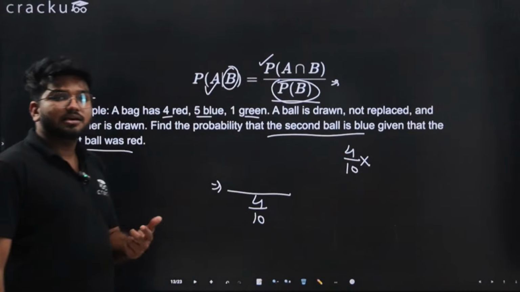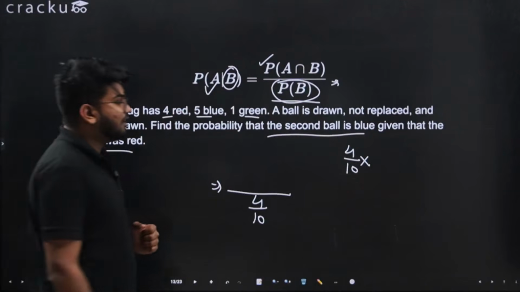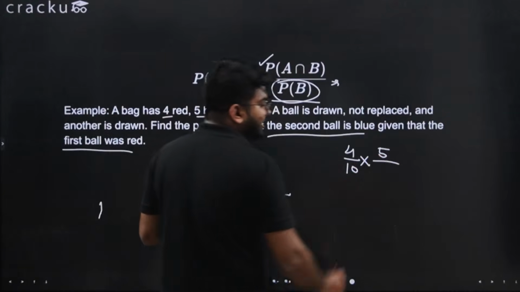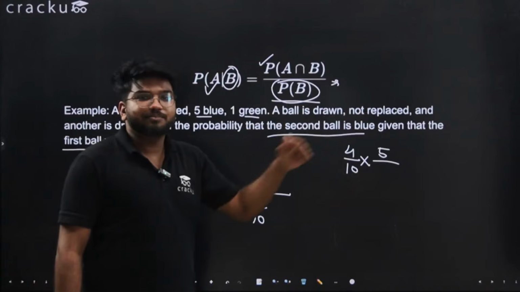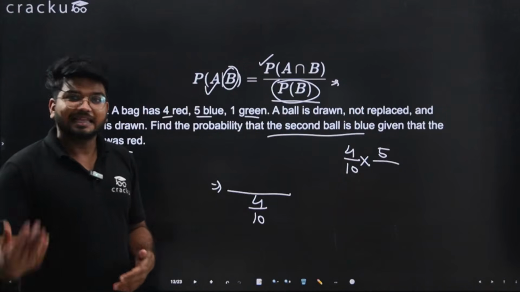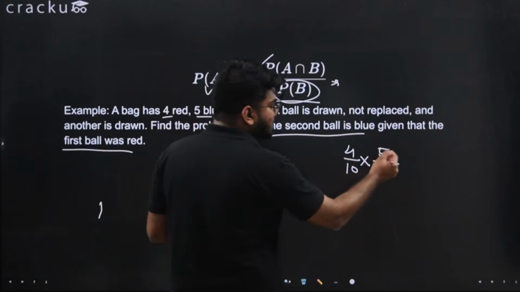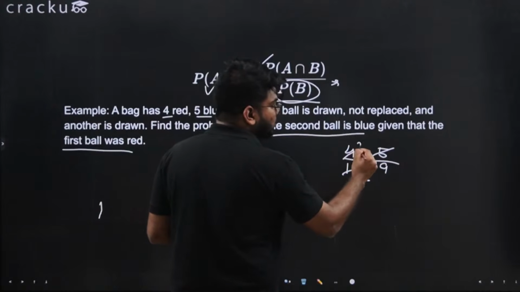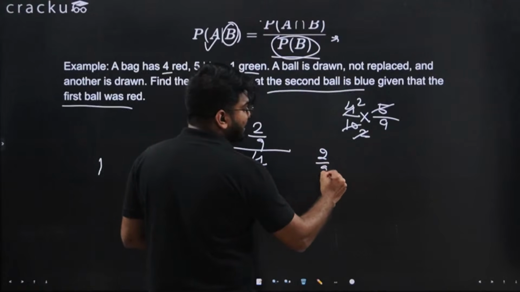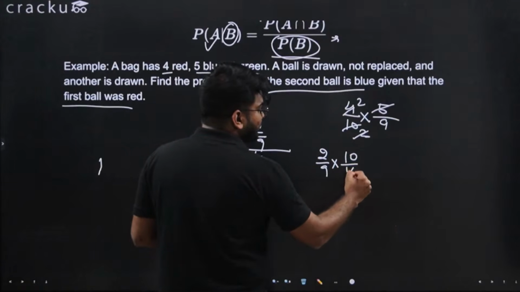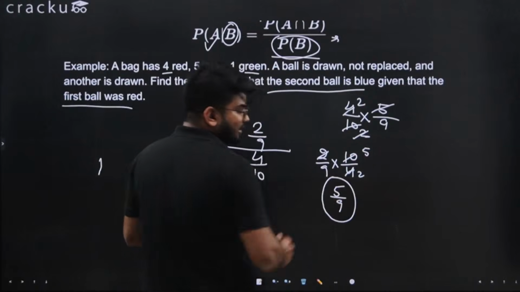Into the second case, the second ball has to be blue. How many blue balls are there? There are 5 blue balls, divided by 9, because one ball has already been taken out and not replaced. So now I have 9 balls left, so for the second ball there are 9 options. If you solve this, it is 5 by 9 into 10 by 4, which is 5 by 9 after cancelling. So this is how you solve it.